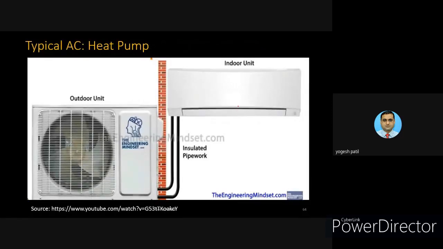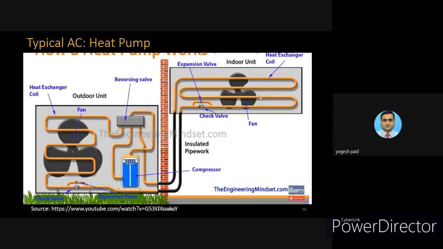So here you can see the indoor unit, as we have seen many times, and this is the outside unit. There is a fan, we can easily see here, and how these 2 lines are, on one side it will be passed through this valve into the indoor unit, and on the other side it can be passed through the pump to the outside unit. So one more diagram, an internal view of this, showing how these 2 lines pass.